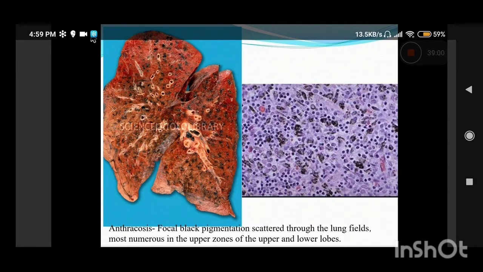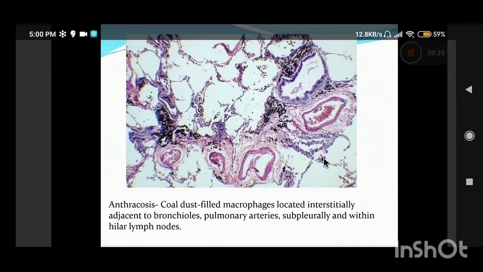As you can see, this is the gross photograph of the lung, in which you can see this focal black pigmentation scattered throughout the lungs. That is anthracosis because of the focal deposition of carbon in the lung. And this is the microscopic section from the same, in which you can see this blackish pigment present within the macrophages. So these are carbon laden macrophages present within a draining lymph node. So this is anthracosis, accumulation of carbon laden macrophages.